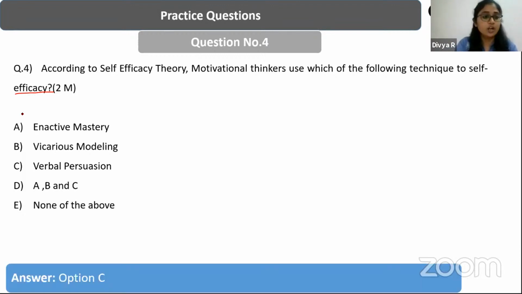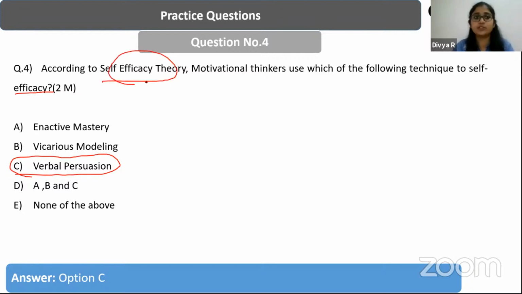Yes. So a lot of the answers are right, and the answer here is C, verbal persuasion. According to the self-efficacy theory, which was given by Albert Bandura, so AB, I'm just writing it as AB. It stands for Albert Bandura, right? So it is the person who has given the self-efficacy theory. And what is the central ideology of the self-efficacy theory? Can anyone state what it believes? There's another name for self-efficacy theory. It is also called social learning theory, right?